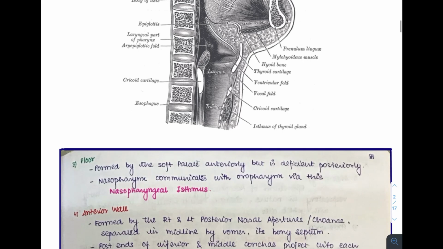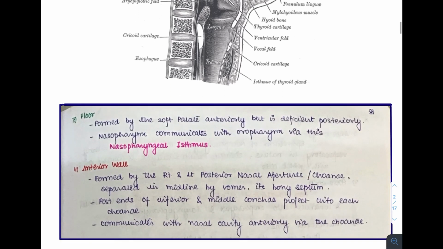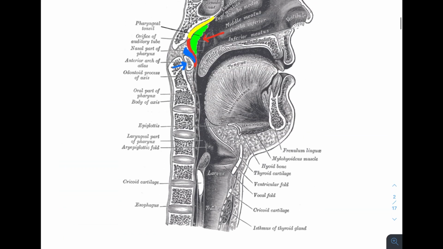Next we'll go to the floor. Now the floor is formed by the soft palate anteriorly, but it is deficient posteriorly. In the diagram we'll see, this is the floor, this is the level of the floor. We can see that the soft palate is forming it anteriorly, whereas this portion is deficient. So this floor is formed by the soft palate anteriorly and it is deficient posteriorly.